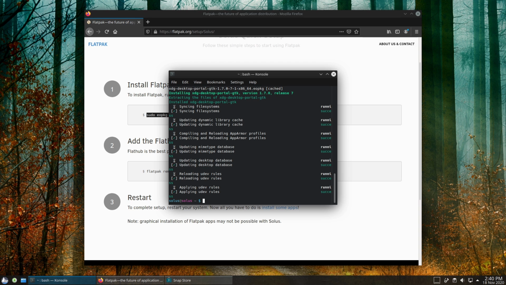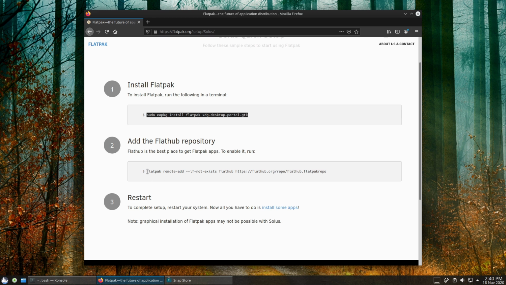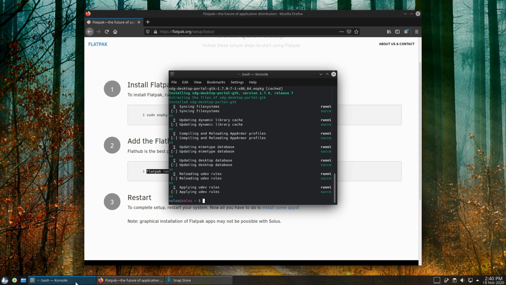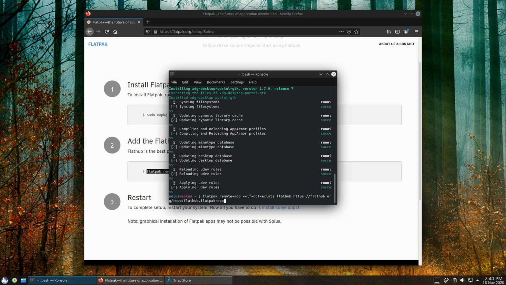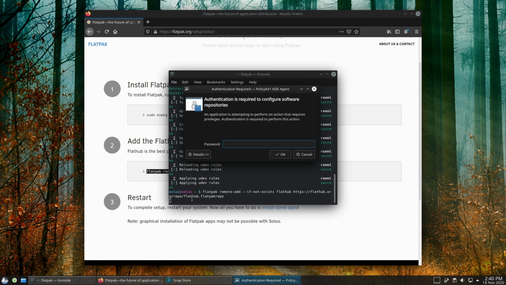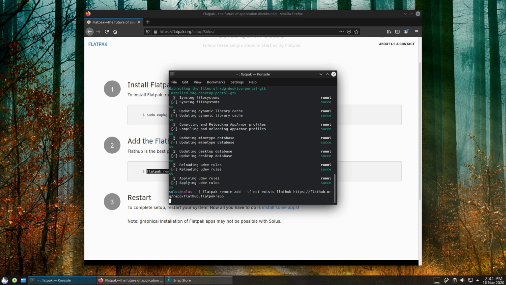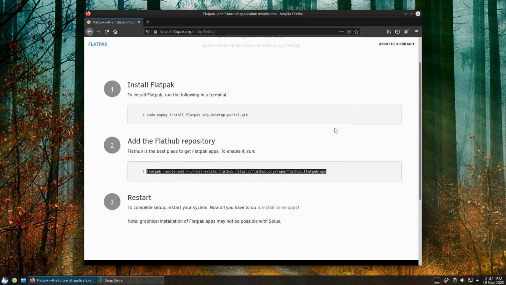You can just go ahead and apply your upgrades just with eopkg upgrade, and it will automatically check the repositories first. No need to update like apt has. So we're going to go ahead and do that. Enter our super secret password. And now, in theory, we will have support for Flathub.